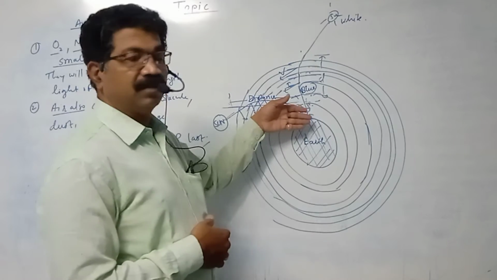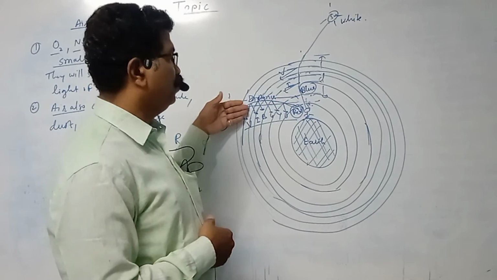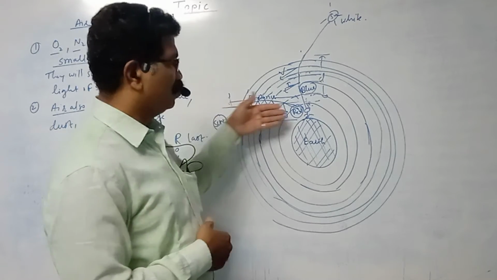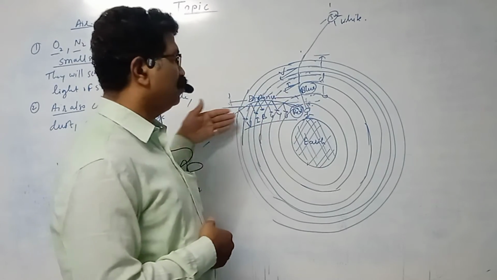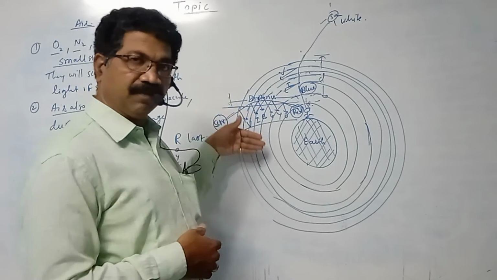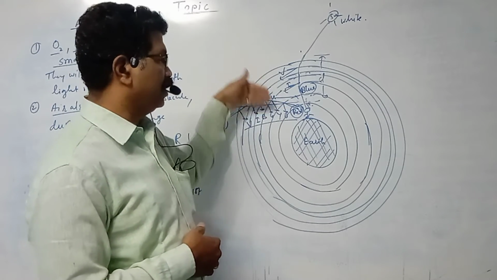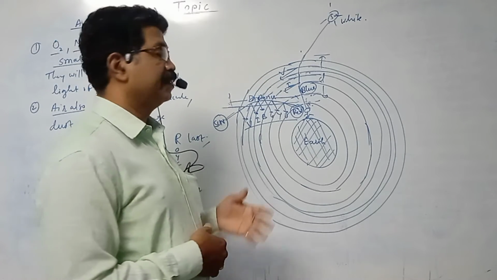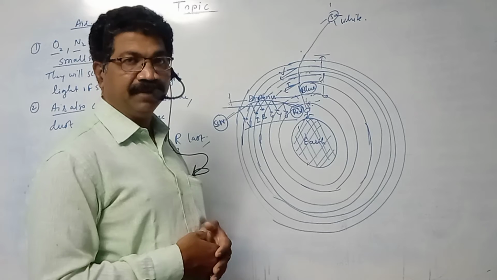But since you are present over here, you will be getting only red color because the distance is more. The light has to travel more distance. That's why first violet will scatter, then indigo, then blue, green, yellow, orange, and only red will remain. That's why the sun will also appear red.